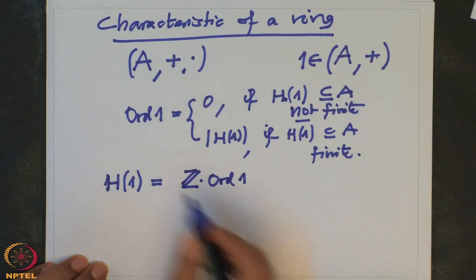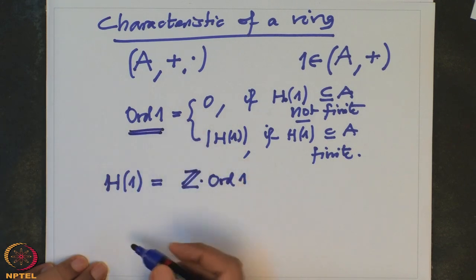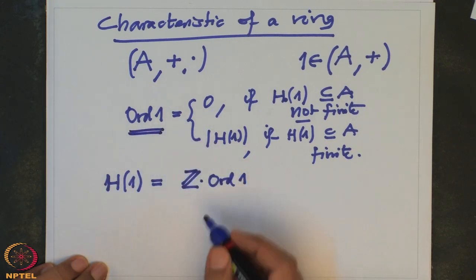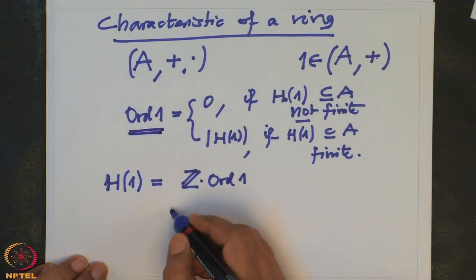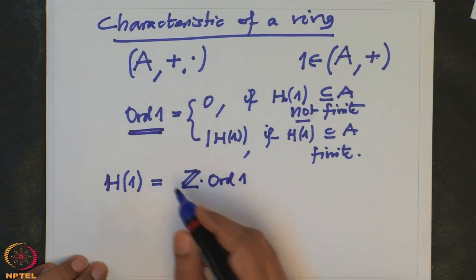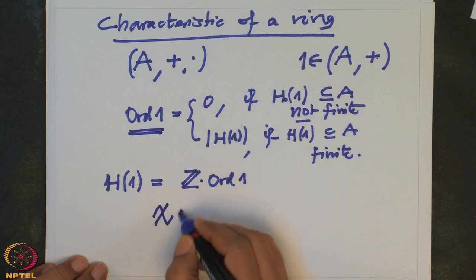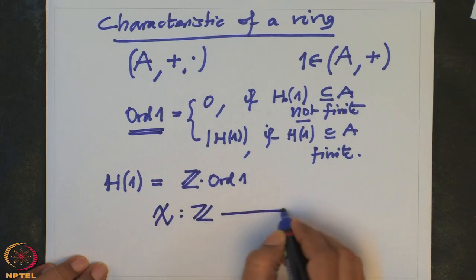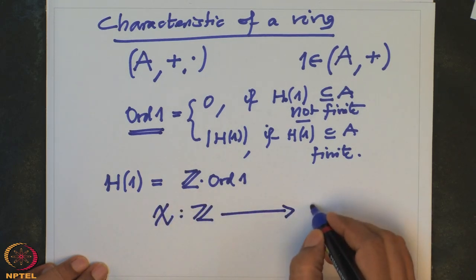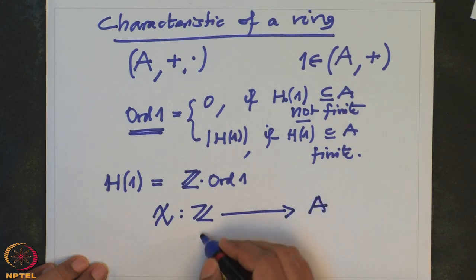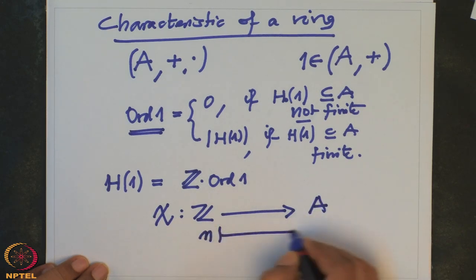Okay, so what is the characteristic? That is the order of 1. So that means this is a kernel. You remember this was the map chi from Z to the ring A, namely any n goes to n times 1.